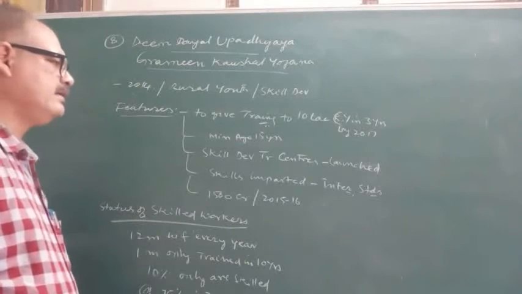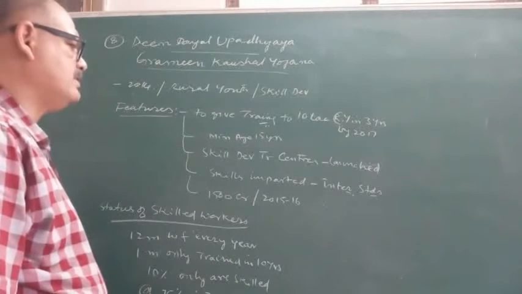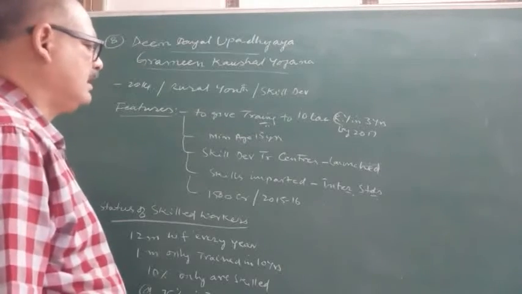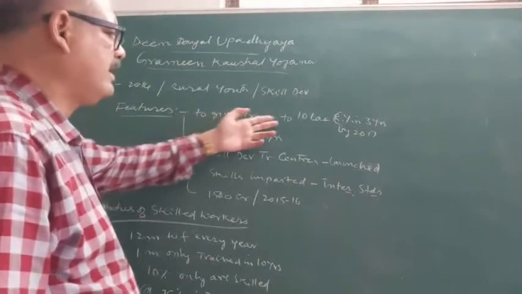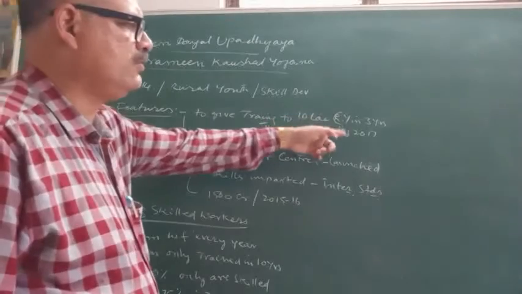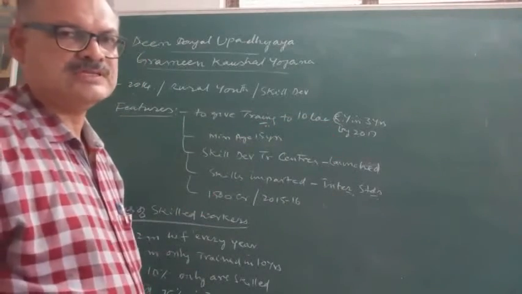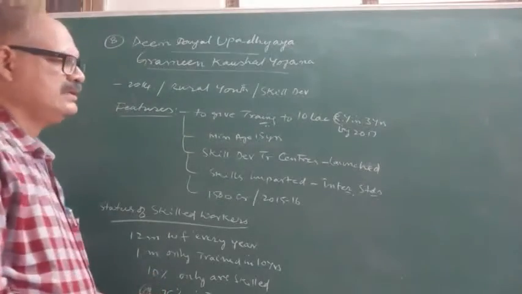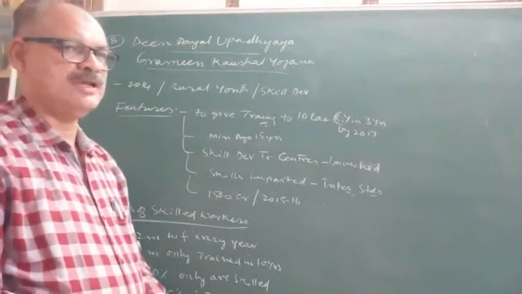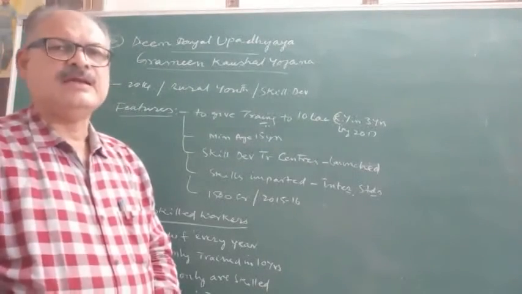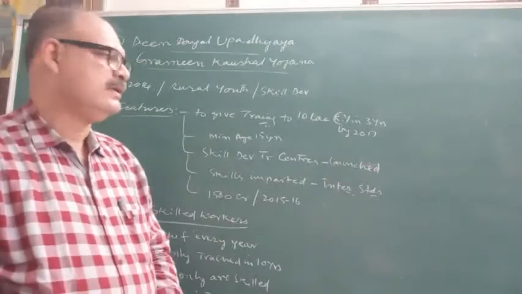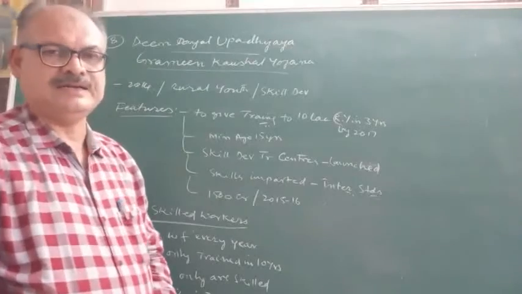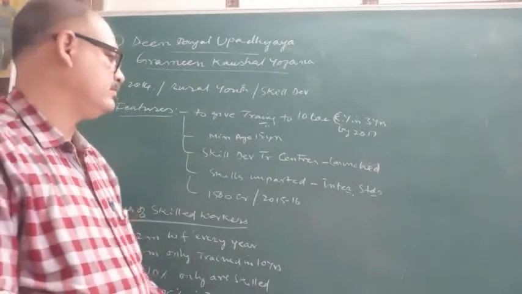The main features of this scheme: to give training to 10 lakh rural youth in 3 years, by 2017. As this program was initiated in 2014, within 3 years, that means by 2017, 10 lakh rural youth were to be trained. That was the target.